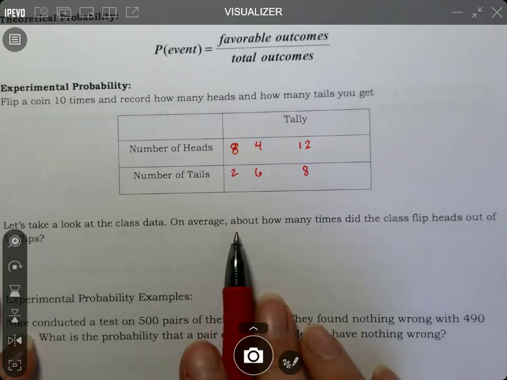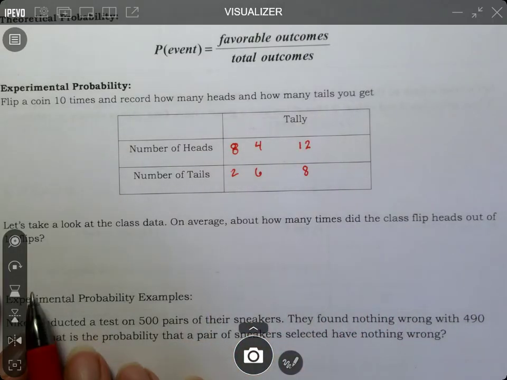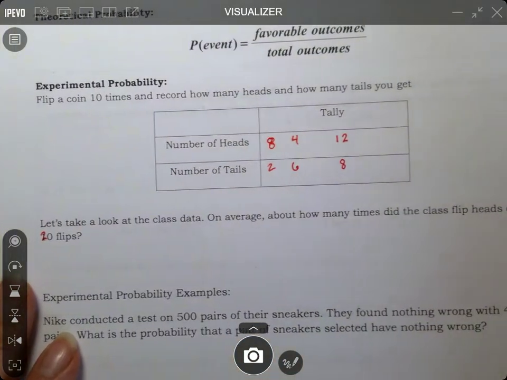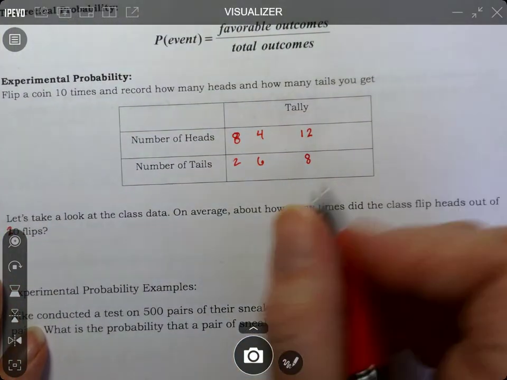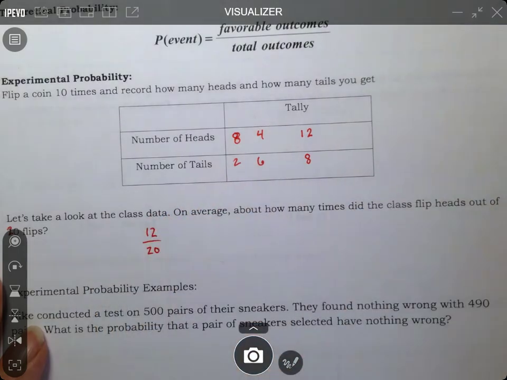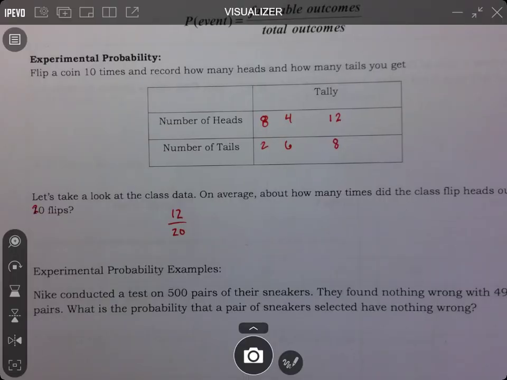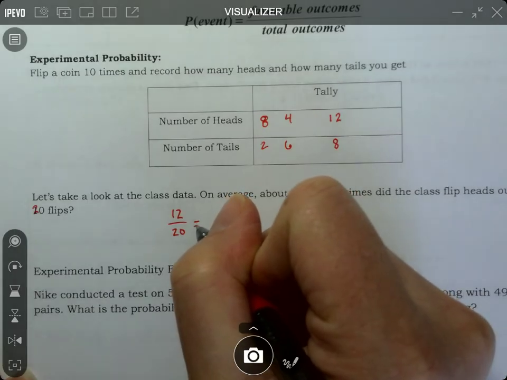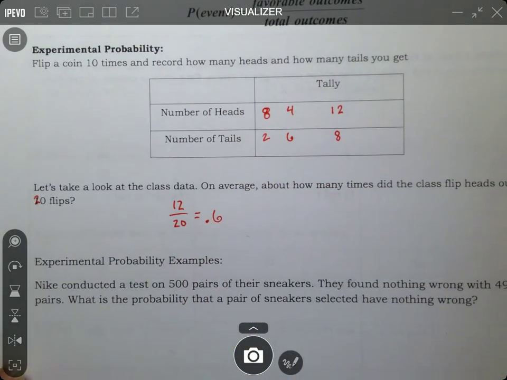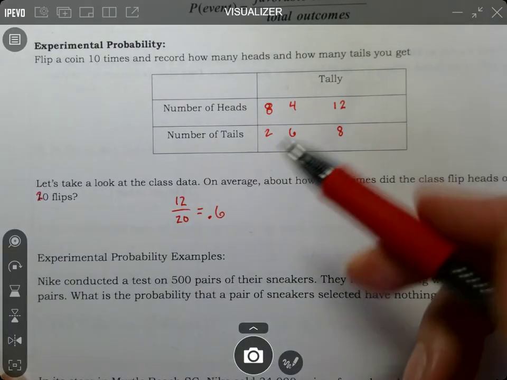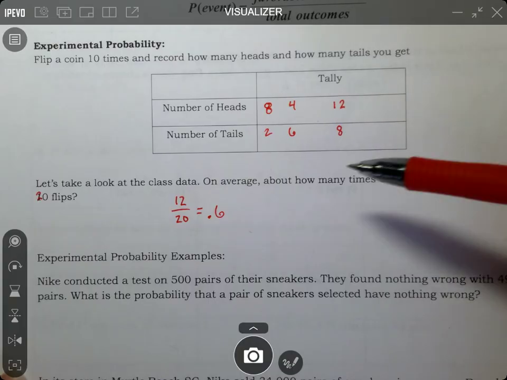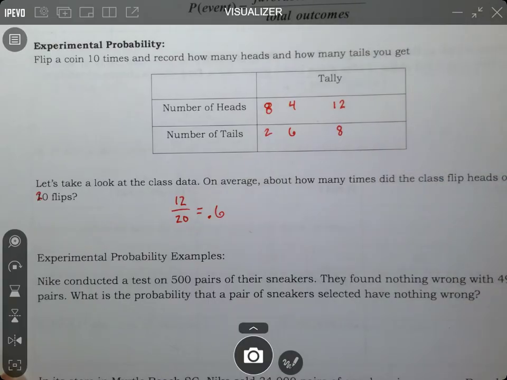So if we look at this data on average, about how many times did the class flip heads out of 10 flips? Well, we're going to change it to out of 20. And it said that we flipped heads 12 out of 20. So what is that as a decimal? 12 out of 20? I was going to go with 12 divided by 20. Should be 0.6. So 0.6, which is a little bit more than half. Now, if we would keep flipping our coins, we would get closer and closer to 0.5. All right. Experimental probability is based on experiment.